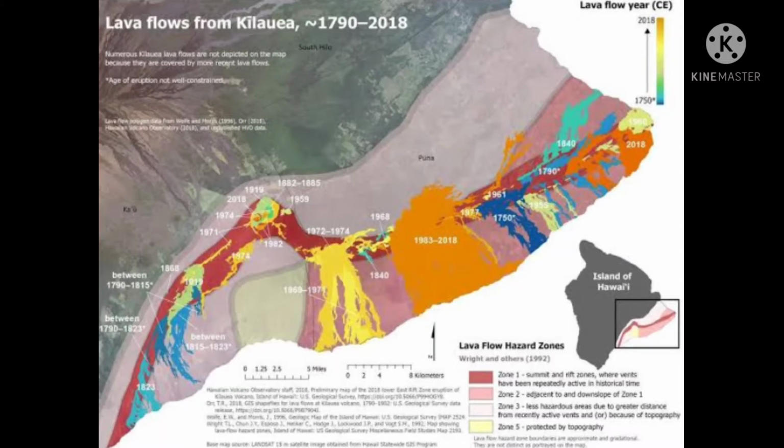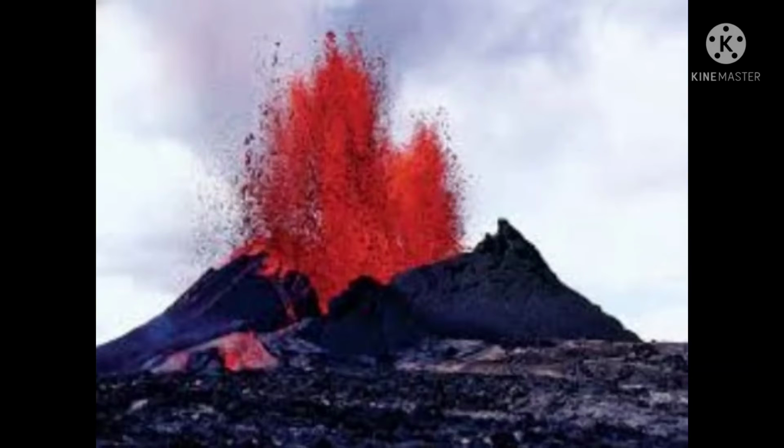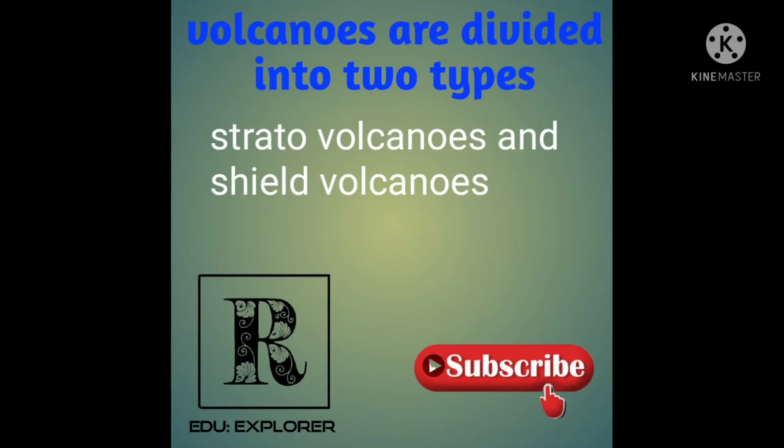On Earth, volcanoes are most often found where tectonic plates are diverging or converging, and most are found underwater. For example, a mid-oceanic ridge, such as the Mid-Atlantic Ridge, has volcanoes caused by divergent tectonic plates, whereas the Pacific Ring of Fire has volcanoes caused by convergent tectonic plates. This is one famous picture of a volcano, Mount Kilauea, currently one of the most dangerous volcanoes in the world. Volcanoes are divided into two types, stratovolcanoes and shield volcanoes.